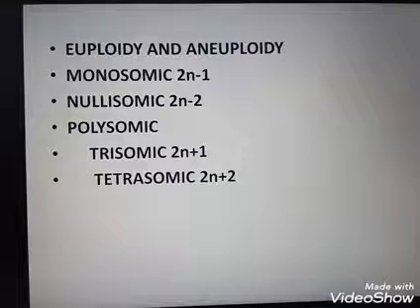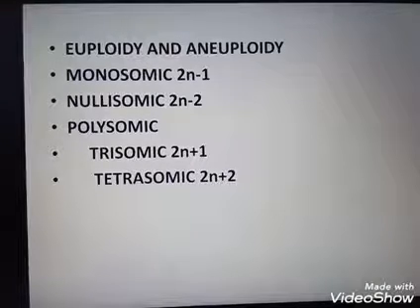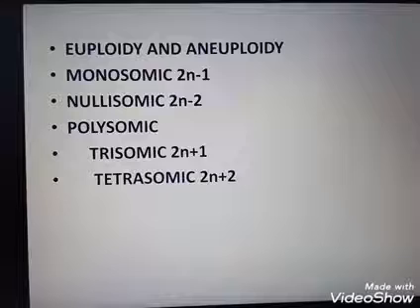So what is euploidy? Numerical increase of chromosomes from the normal 2n to its multiples. Clear? Then the next is aneuploidy. Aneuploidy relates to variation in chromosome number with respect to one or only a few chromosomes. The entire set is not involved in aneuploidy.